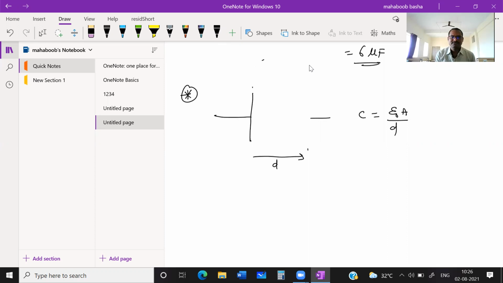Now this is a capacitor whose area of cross section of the plate is capital A and separation is small d.